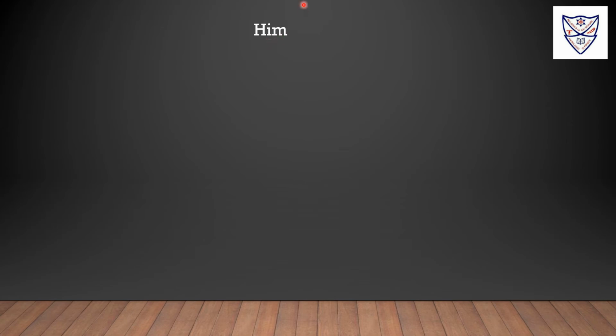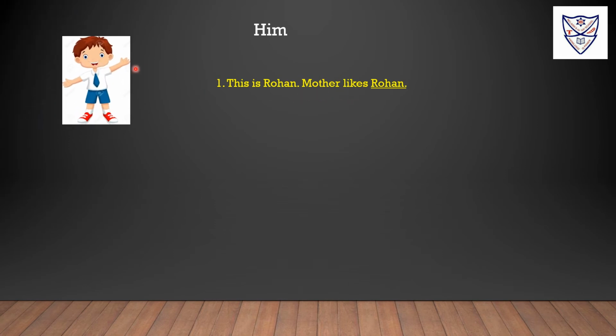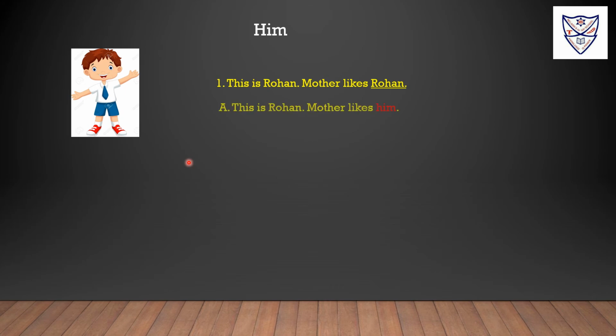Now we will learn about him. Him is an object pronoun. This is Rohan. Mother likes Rohan. This is Rohan. Mother likes him.